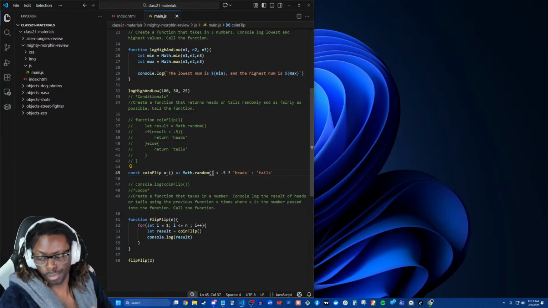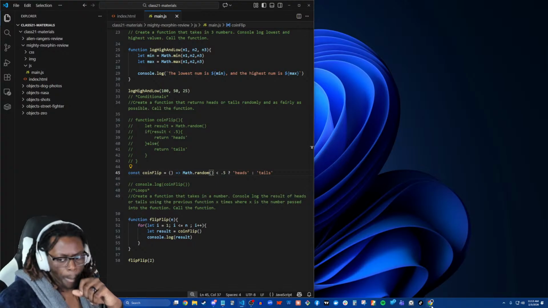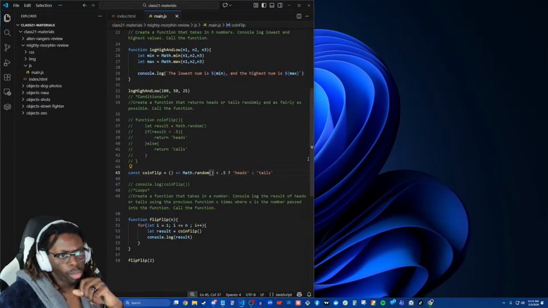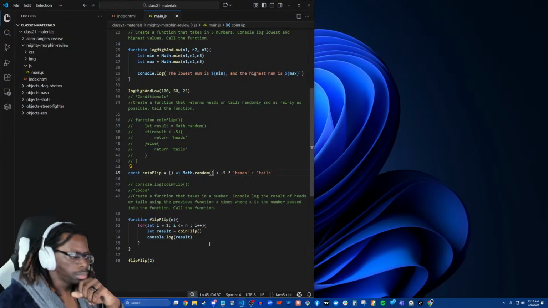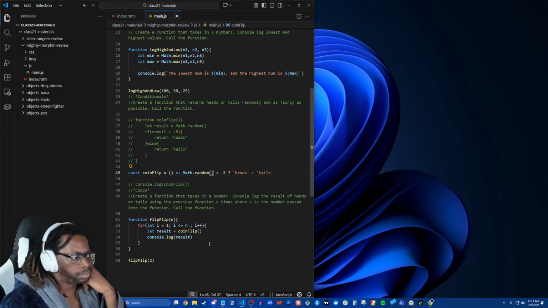Beautiful. Ah, yes. OCC also brought up the implicit return. This is an implicit return. We don't need the return keyword. We have the return keyword up here. We don't need it with an arrow function because there's something called an implicit return. It just does the return for you, right? It just does the return for you.